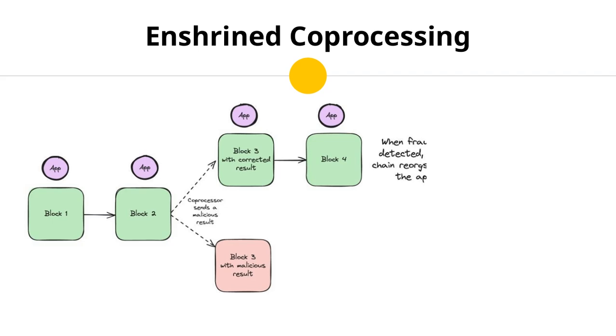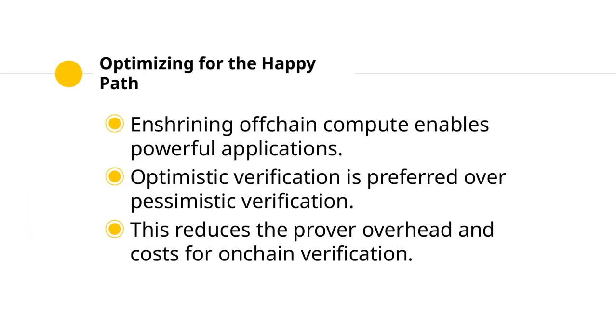InfinityVM's approach emphasizes using optimized off-chain servers to run applications and settle state to the base layer of the InfinityVM. Optimizing for the happy path involves a trade-off where proposers are assumed to be honest, reducing prover overhead and costs. This method uses optimistic verification, which assumes successful outcomes and requires a proof only in the case of fraud. Such a system benefits from lower latency and cost while maintaining the integrity of the chain through a robust challenge network that can generate proofs in the edge cases as needed.